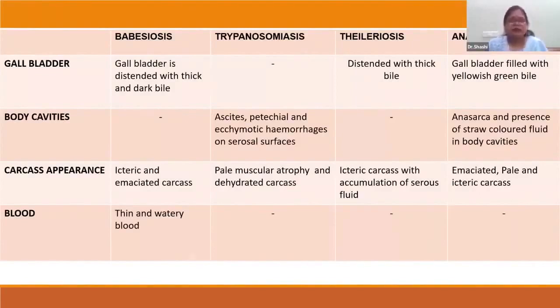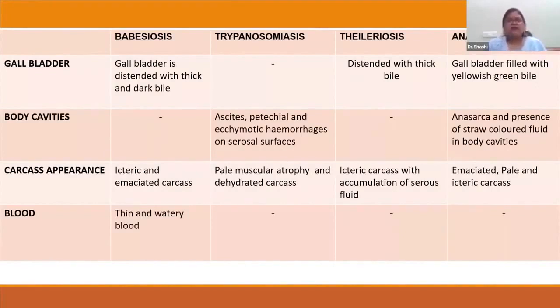Carcass appearance. In case of babesiosis, there will be icteric and emaciated carcass. But in case of trypanosomiasis, there is pale muscular atrophy and dehydrated carcass. In case of theileriosis, there will be icteric carcass with accumulation of serous fluid. And in anaplasmosis, there is an emaciated, pale, and icteric carcass.